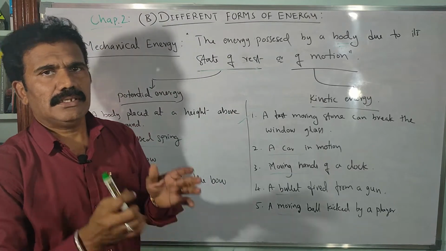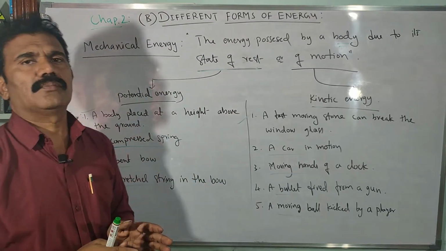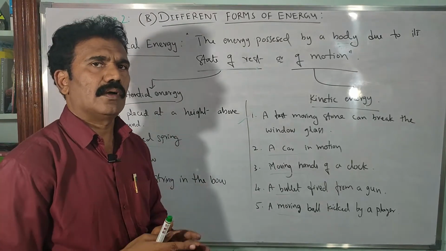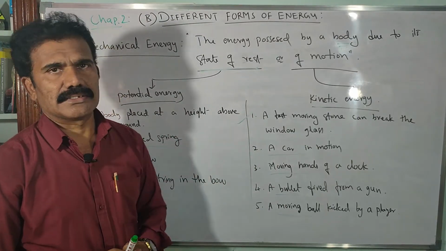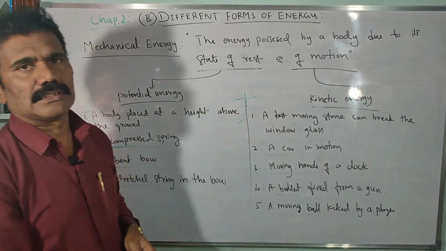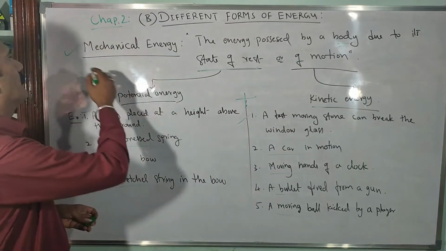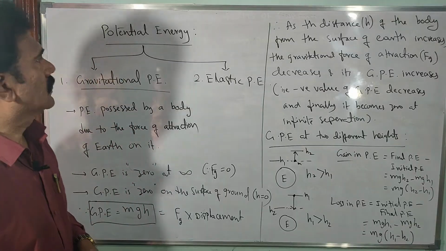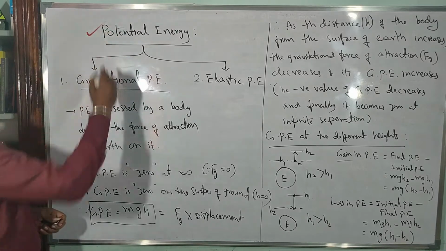In general, we can say a body which is at rest will possess potential energy. If the body is moving, those moving objects will have kinetic energy. Combined together, potential energy plus kinetic energy, in general we call it mechanical energy. Clear?